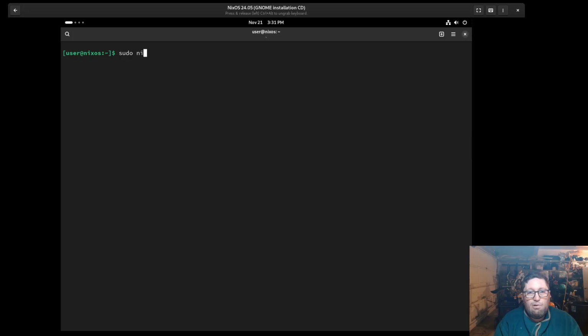So if you do sudo nixos-rebuild, for updates I always do boot because I don't know if it's going to pull down a new kernel or something like that. Again, you can do switch, but I like doing boot for this. And then --upgrade. And what that will do is go out and pull down any updates for the system. Obviously, I don't think it's going to find anything here since we just installed this.